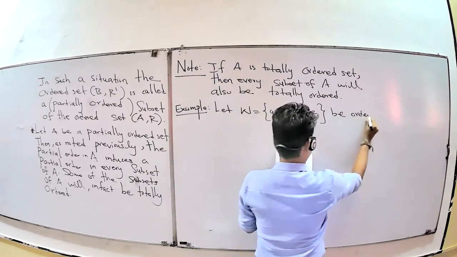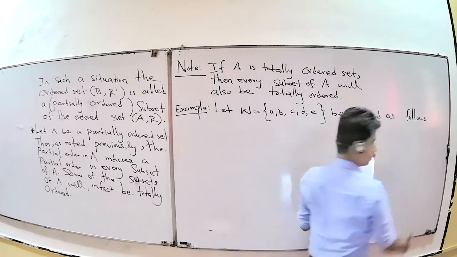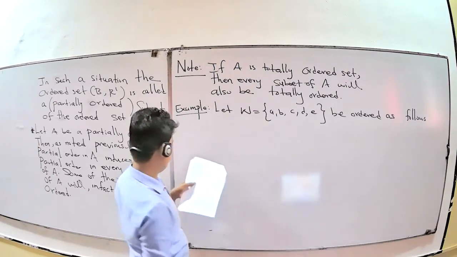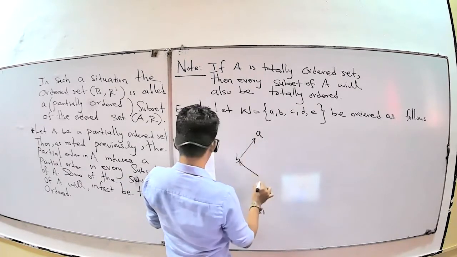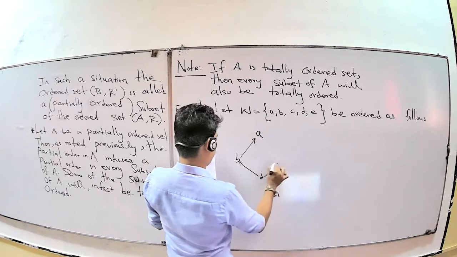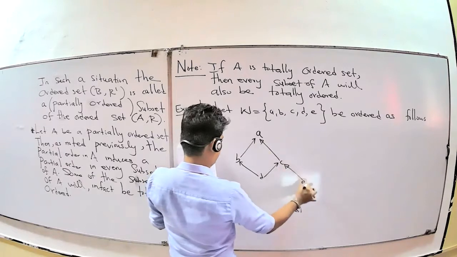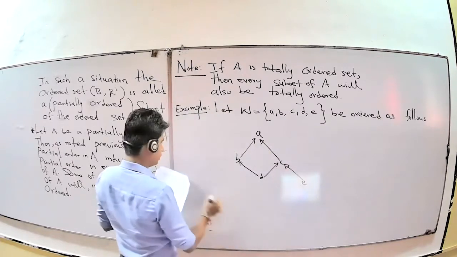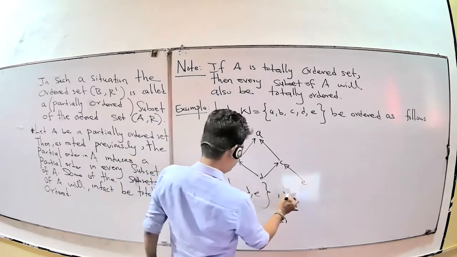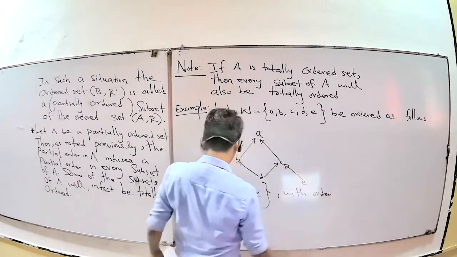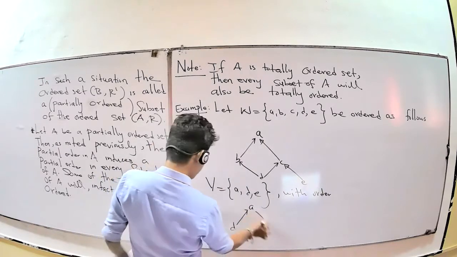We can draw the diagram for this: B related to A, D related to B, and D related to C, then C related to A, and E related to C. Now take another subset B, with elements A, D, E, with the order D related to A, and E related to A.